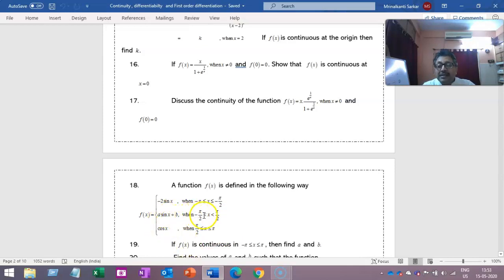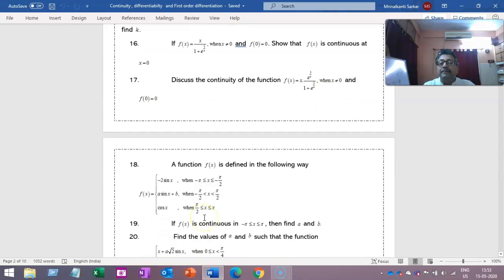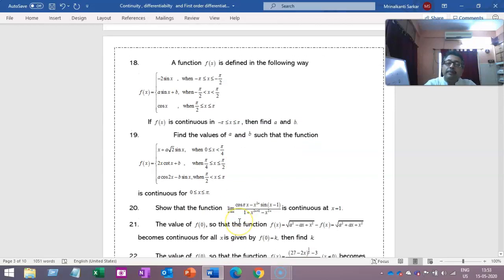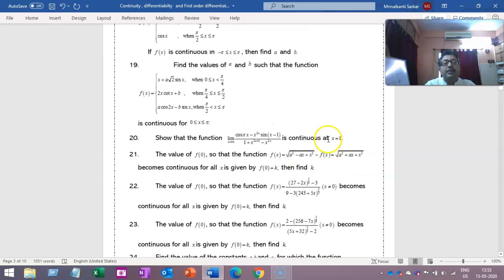Here you just find the values of A and B. This question is taken extra here, question 19 will not be there. If the function is continuous, the question will be like that: find the values of A and B. Sometimes we can ask the relation between A and B. In MCQ also we set the question that way. So you will answer properly and send your answers only.